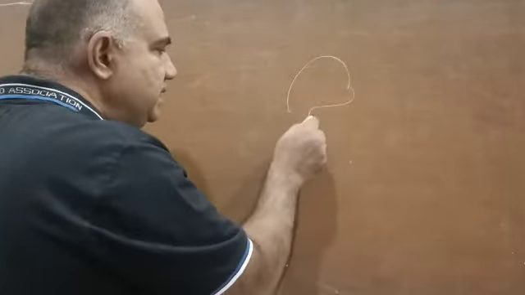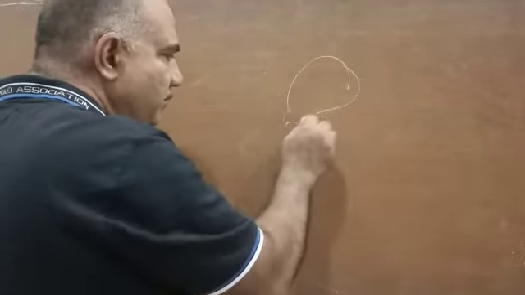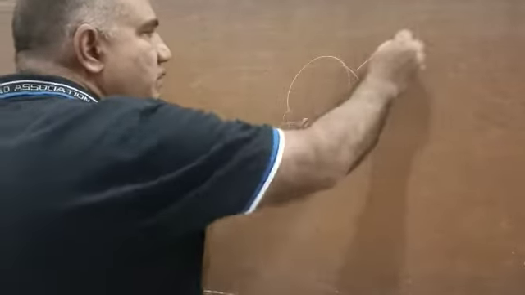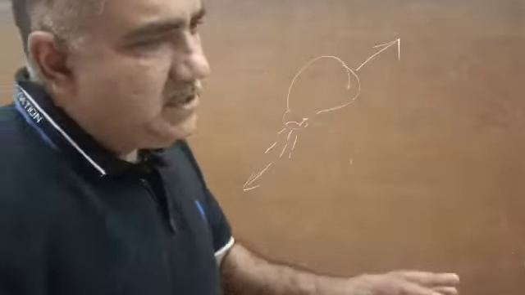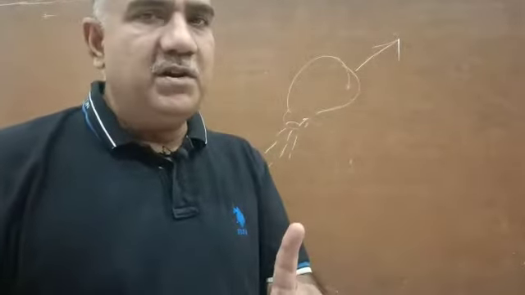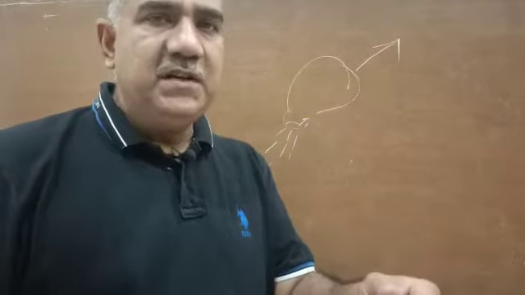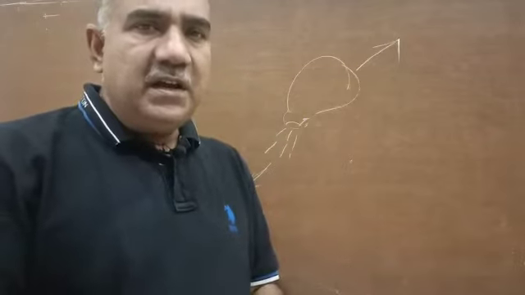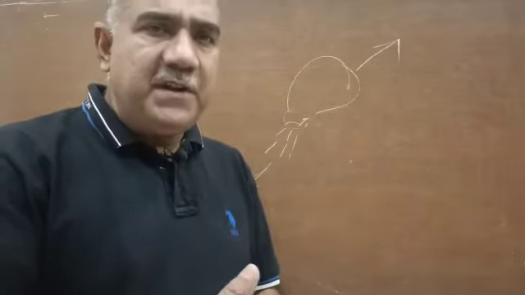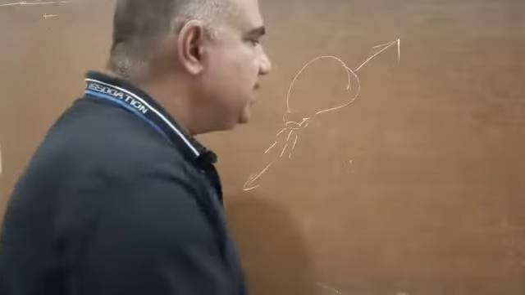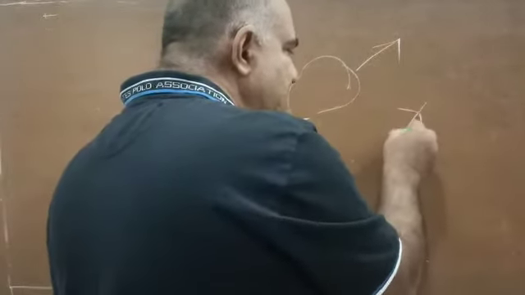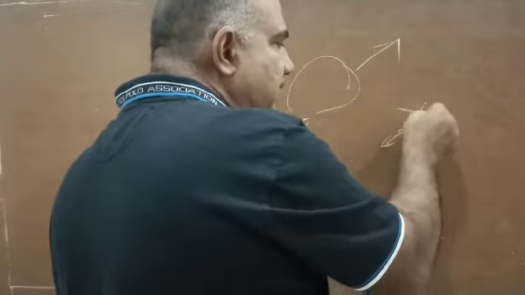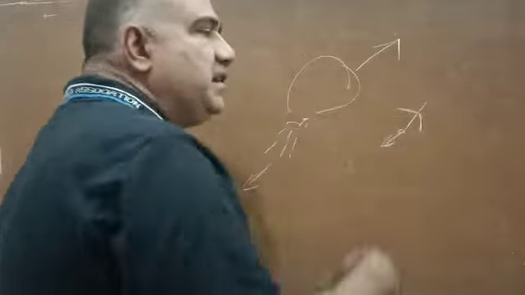The third one we can see is that of a balloon. This is a balloon like this, and you fill some air in this and leave it. When air is escaping in this direction, the balloon will move in the forward direction. At the same time, let us talk about the jet aeroplane. Jet aeroplanes are aeroplanes in which the fuel is combusted in the engine chamber, and the exhaust escapes with a very high velocity from an opening, and that is called a jet. So this is an aeroplane, and here is the exhaust coming. The leaving of the exhaust is an action, and as a consequence, a reaction is done onto the aeroplane, and it flies in the opposite direction.